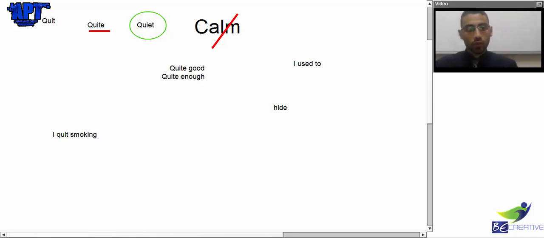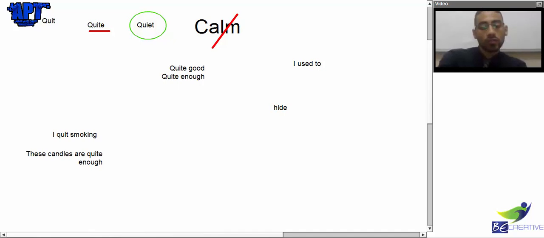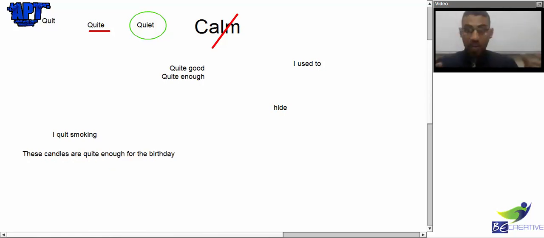Okay? Now let's go for white. These candles are white enough for the birthday. So these candles are white enough for the birthday. That means what? They are enough for the birthday. Okay? They are quite enough. So we will actually use them. We actually finish them. You know what the candles are? The candles. Okay? So we have them for our birthday.